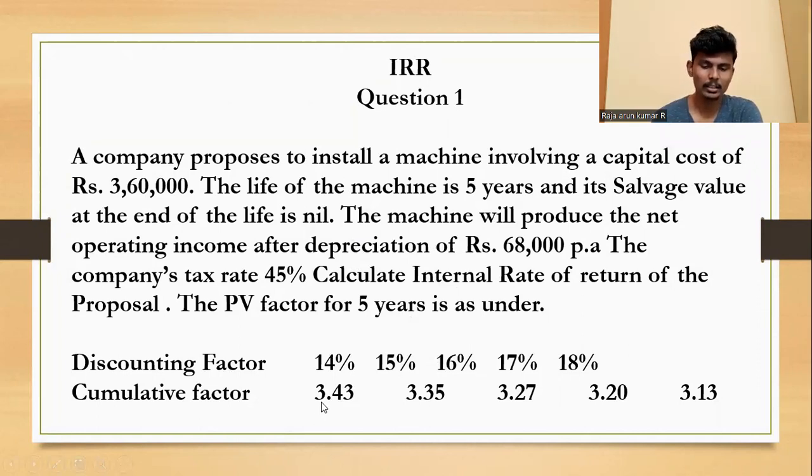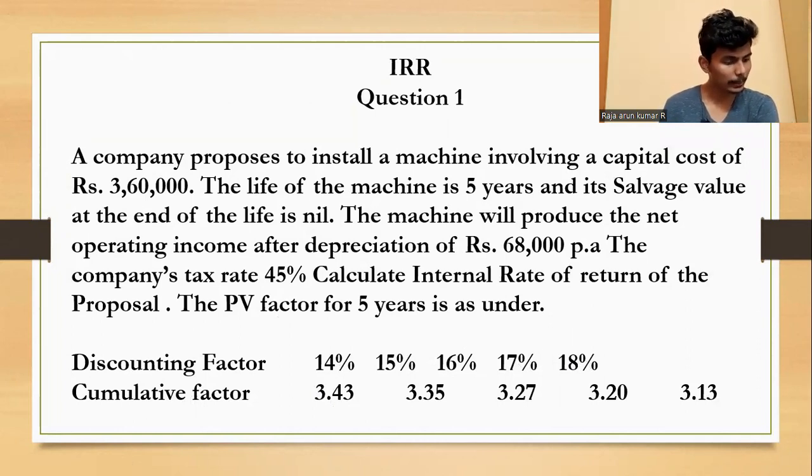They have given 14% and 3.43 here itself, and we consider only two things in the discounting factor and cumulative factor: the higher rate and the lower rate of percentages. 14% is one rate, 3.43 is its factor, and 18% is the other rate, with 3.13 as its factor.